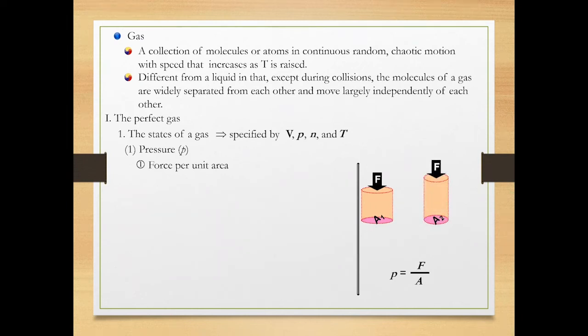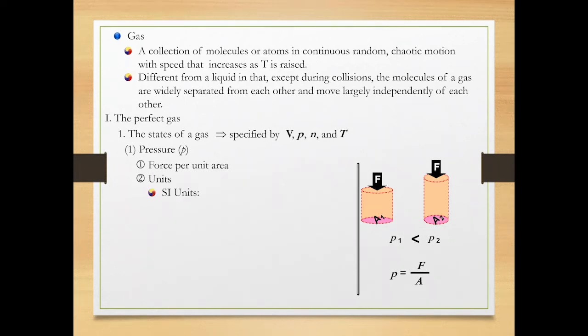Which one would produce greater pressure? The answer is the force acting on area 2 because pressure is inversely proportional to area, and area 2 is smaller than area 1. Consequently, P2 is greater than P1.